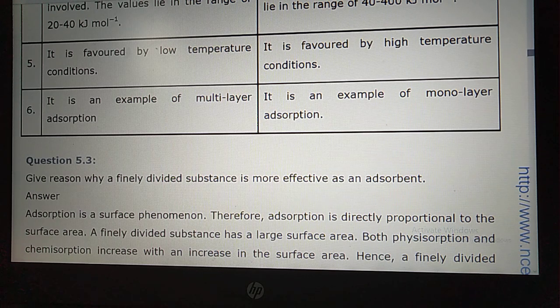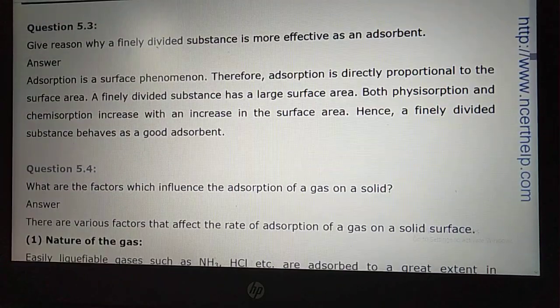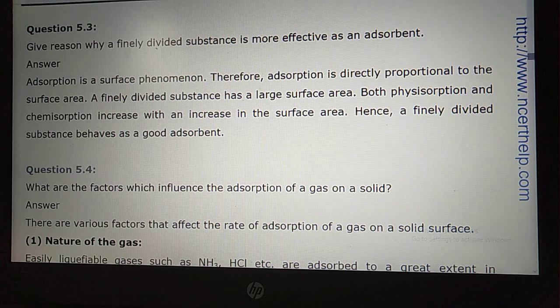Now let us move to question number 5.3 of the exercise problems, student. It says: give a reason why a finely divided substance is more effective as an adsorbent. Dear student, I told you so many times, when you take a fine powder the surface area will be high, and the greater the surface area, the greater the adsorption.